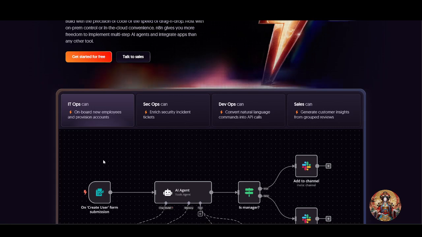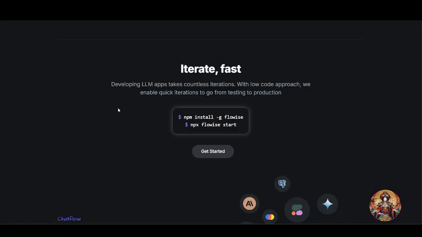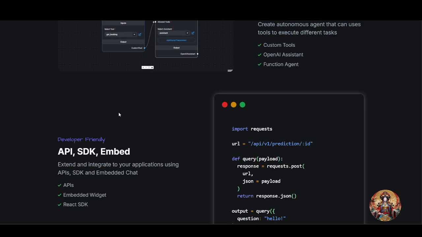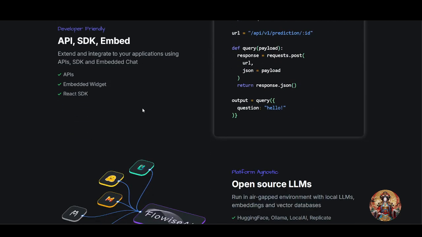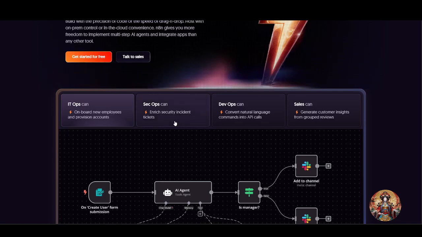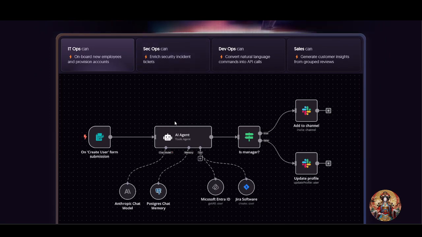Talking about interface and ease of use, how do they feel to use? Flowise has a super friendly no-code interface. You just drag and drop nodes and build AI powered workflows visually. You don't need a developer, which makes it perfect for quick prototypes and for non-tech teams. N8N also uses a visual builder, but it leans more towards fair-code flexibility. This means if you know a bit of JavaScript or want to tweak how things run under the hood, N8N gives you that power.